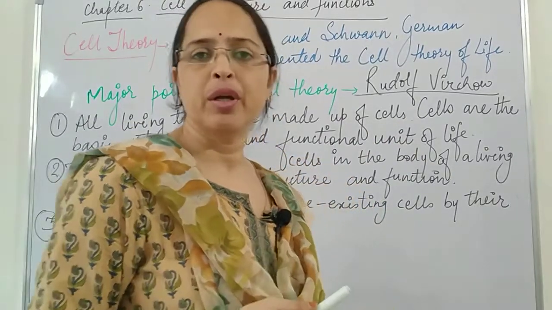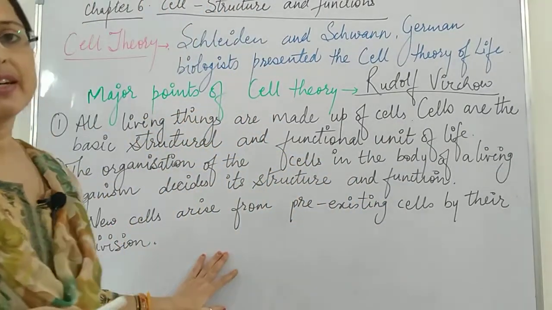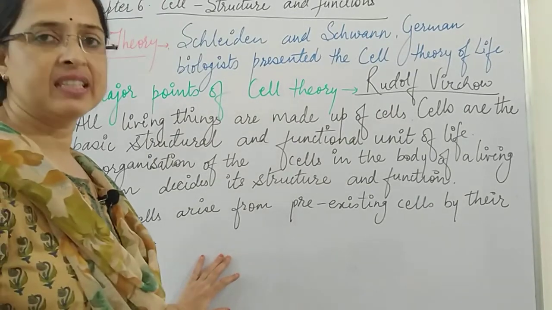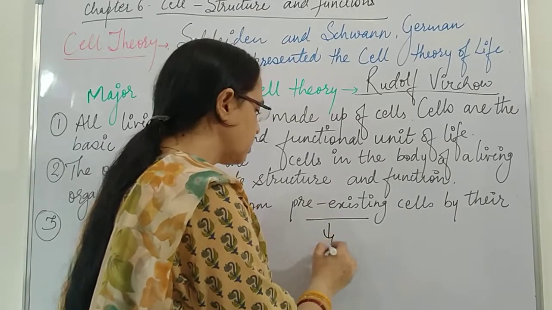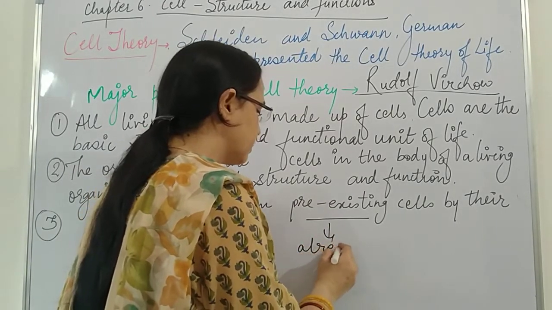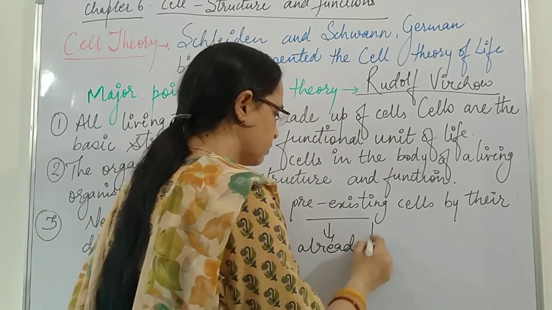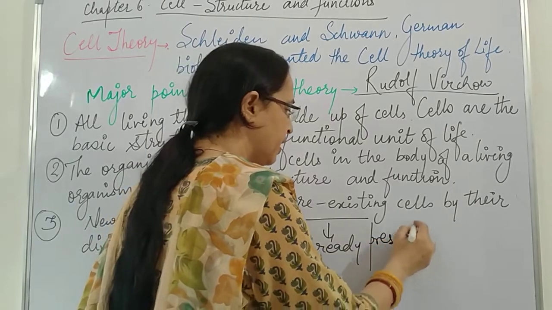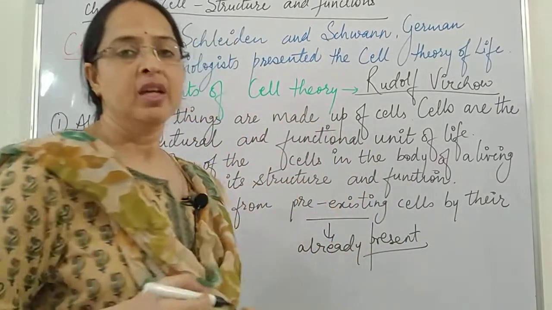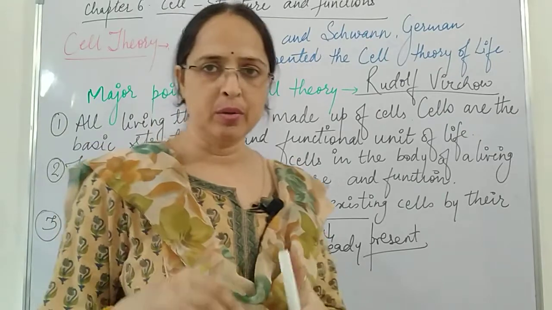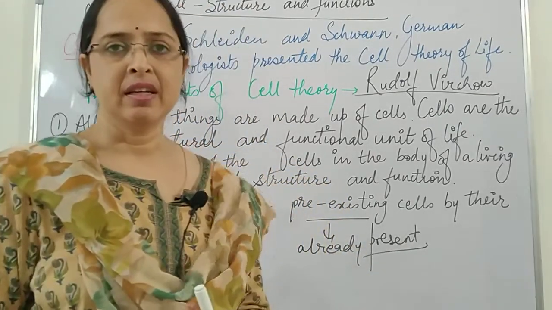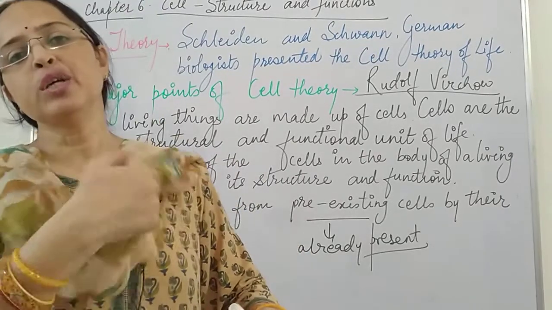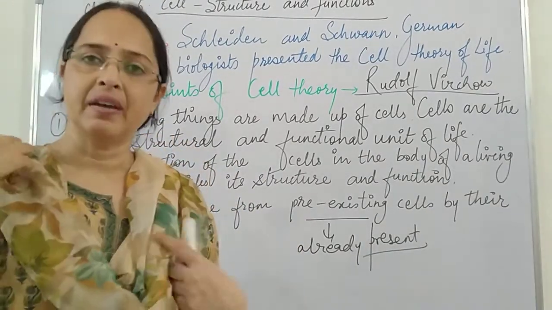And this cell theory point was that new cells arise from pre-existing cells. Now what do you mean by pre-existing? Pre-existing means already present. Already present cells. Means the cell which is present now, it will divide and it will form new cells. Okay, so in this way we say that new cells are formed from the parent cells.